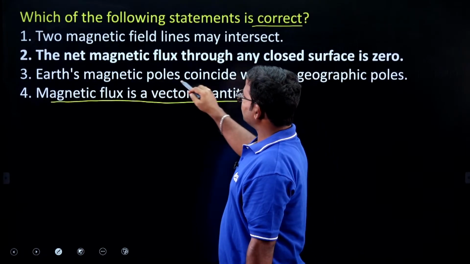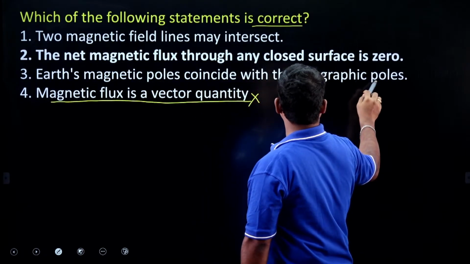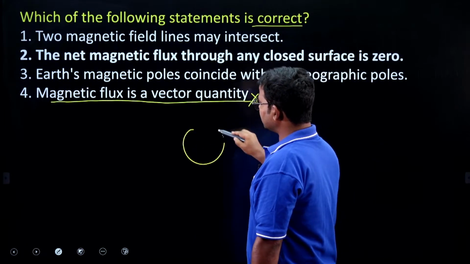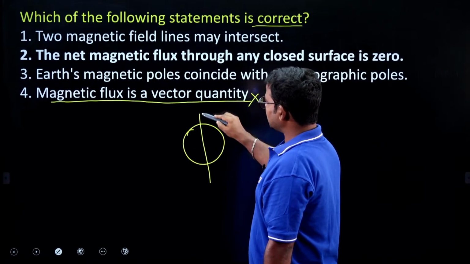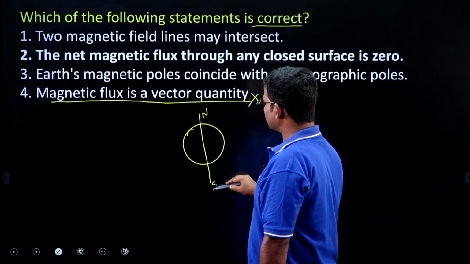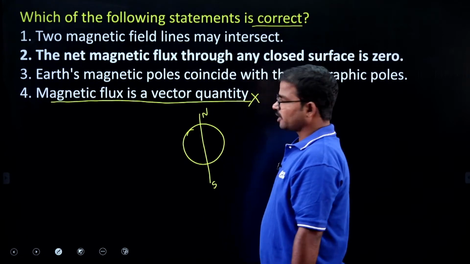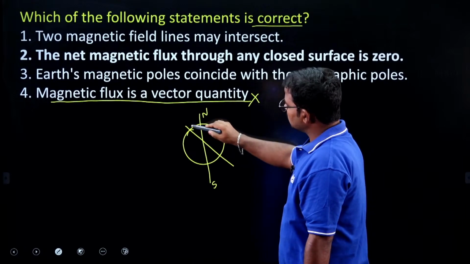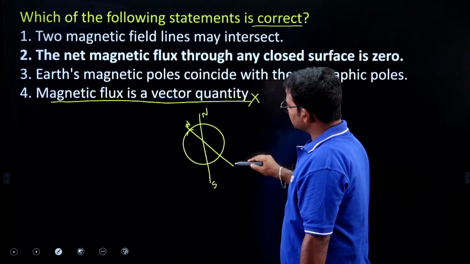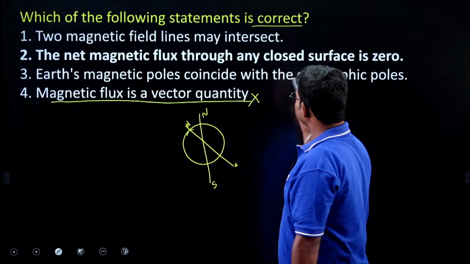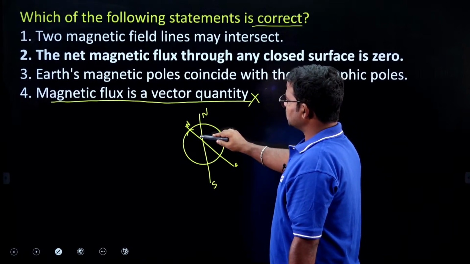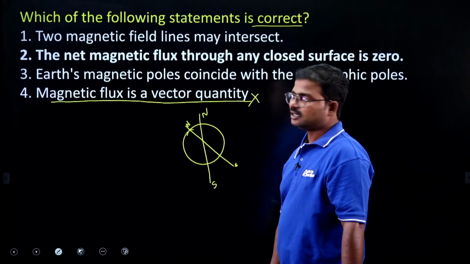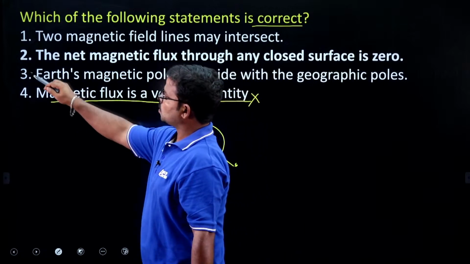Next, earth's magnetic poles coincide with the geographic poles. Suppose here it is the North Pole and here the South Pole. If you consider the geomagnetic meridian, those lines are just like this. The poles do not coincide, they always maintain a certain angle. So this option is also wrong.